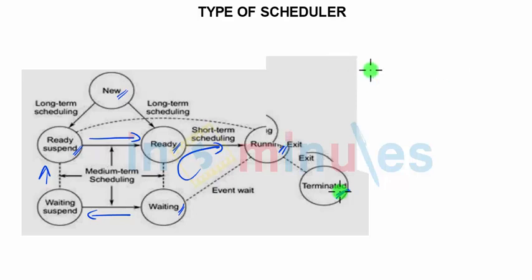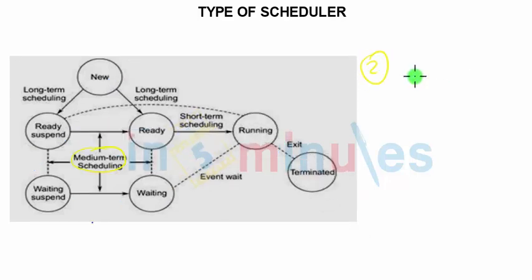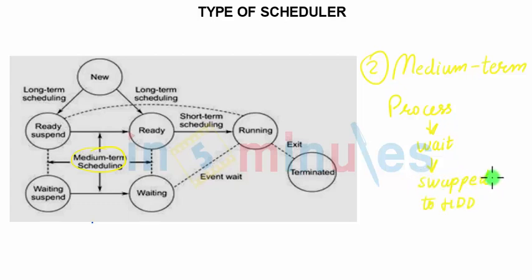The second type of scheduler is the mid-term or medium scheduler. The medium term scheduler is basically responsible for swapping data. Why? Because when your process goes into a wait state, there are no resources that are going to be used. As an end result, it would be swapped back to the hard disk, and later on when the process is ready, it would again enter the ready queue. This job is very well done by the midterm scheduler.